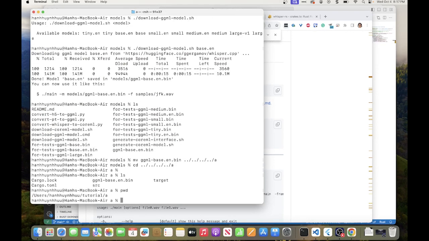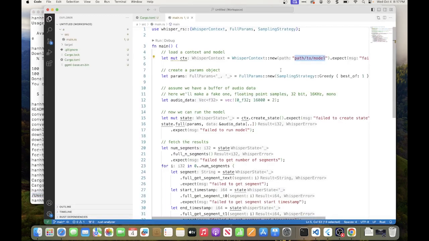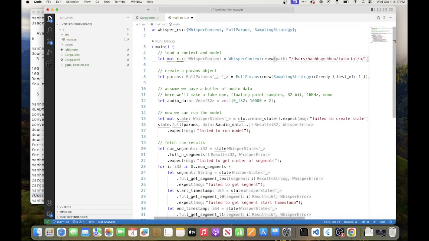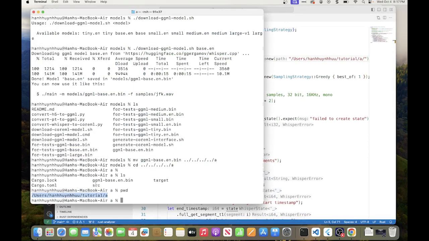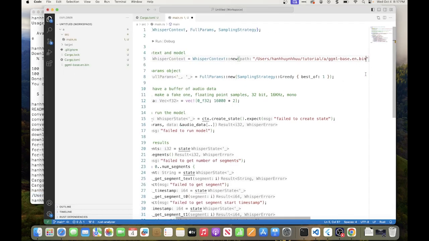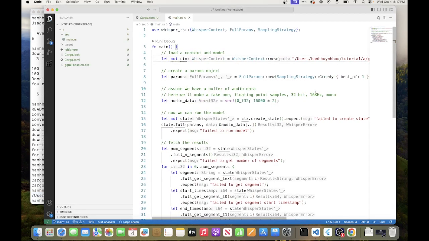We can take the path to that. It's not going to create any issue with relative paths. And I'm just going to put it here. What's the name? This one here. Okay. Right.